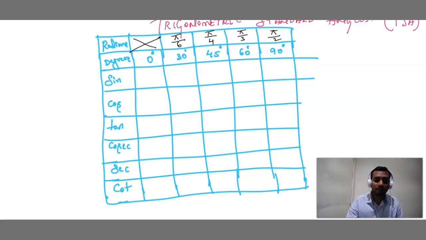Now I am giving one small logic to you. What is that logic? Remember, this I will call first period, this is my second period and this is break. First period, second period, break. In this entire table, you should not memorize every value. Just remember 3 values. Enough. You can fill the entire table.